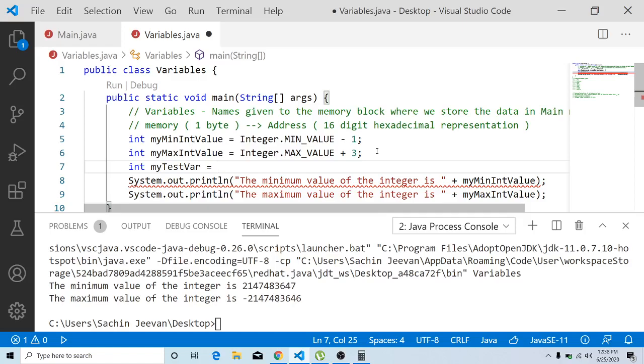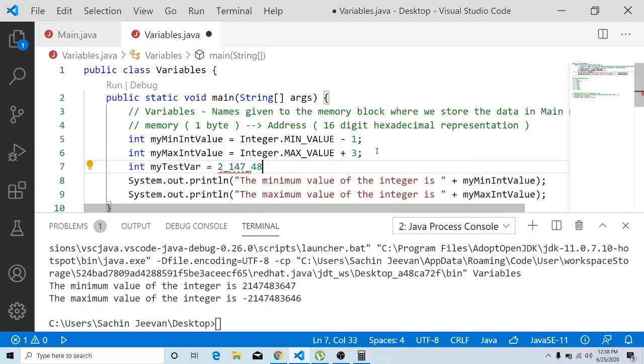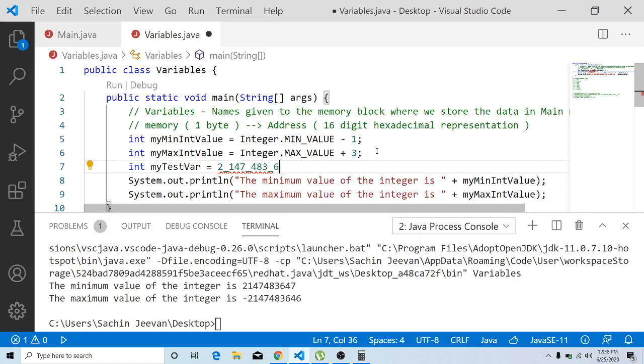What I can do is 2 underscore 147 underscore 483 underscore 647. I can declare the variable like this also.